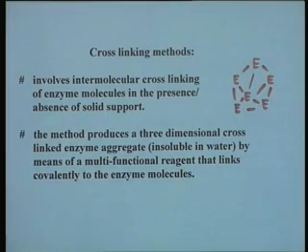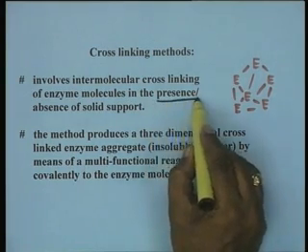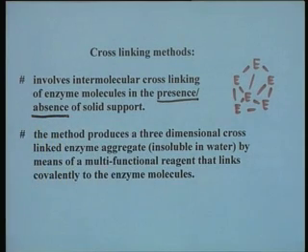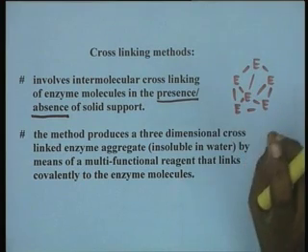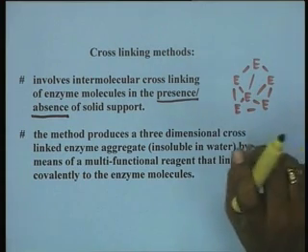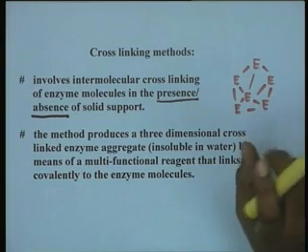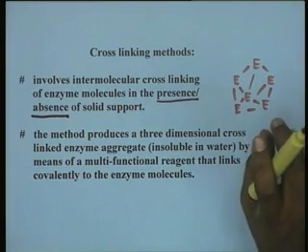The cross linking methods essentially involve intermolecular cross linking of enzyme molecules in the presence or absence of a solid support. Now, I would like to make very clear the phrase presence or absence of solid support. Initially the enzyme molecules are interlinked through a bifunctional reagent between some of the functional residues on the enzyme protein itself.